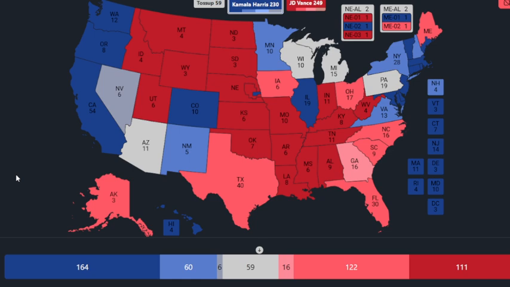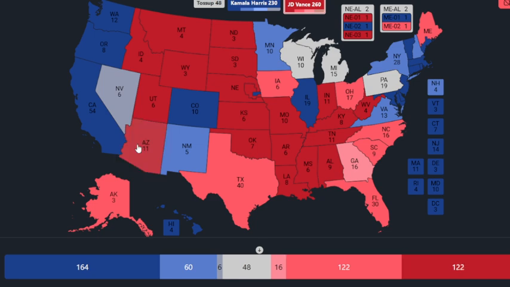But anyways, I do believe that JD Vance will probably win Arizona, as I did predict Trump would win Arizona, and I was right. So now you're JD Vance, you're looking good. And if you're Kamala Harris, you're freaking out, right? You got those 3 states left, and those are the big ones that always decide it. So you're not too sure what to do here.